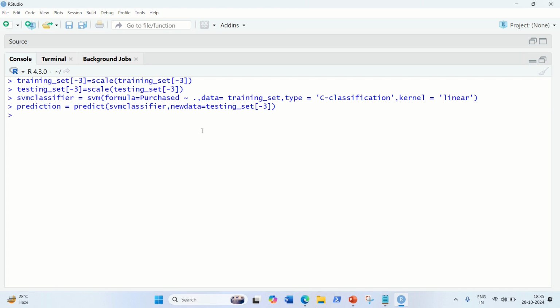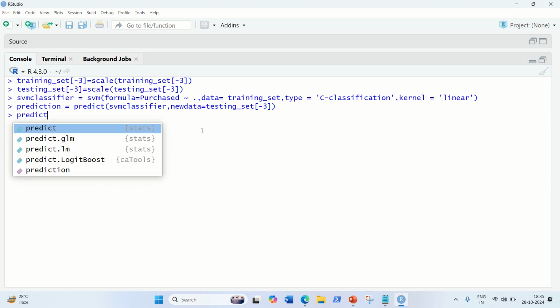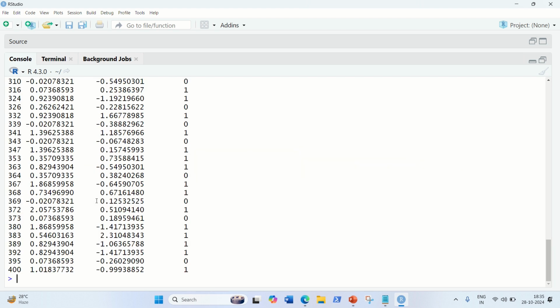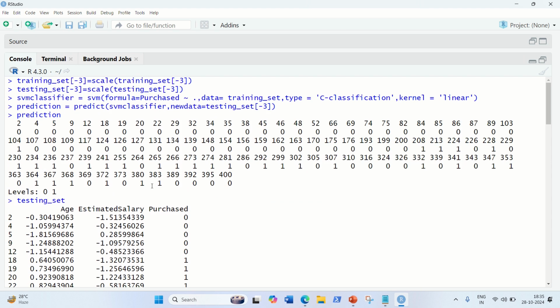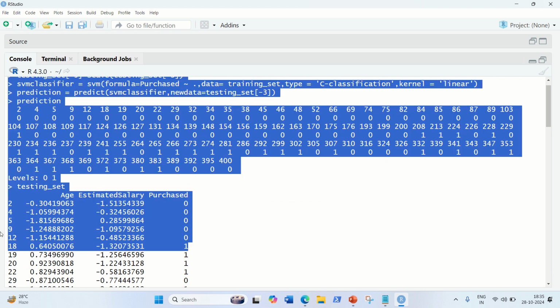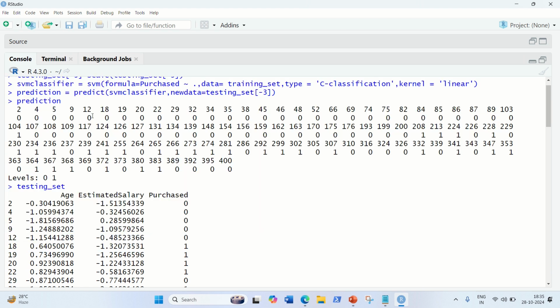Now let's see what result we got in the prediction. This is the result we got, this vector, and we can also check how it is behaving against the testing set. This was the data in the testing set, and this is the data we got. You can see at 2, 4, 5, 9 we got all zeros, we got 1 at 12, but here this 12 is showing 0. It means some of the values are misclassified, some of the values are properly classified, right?